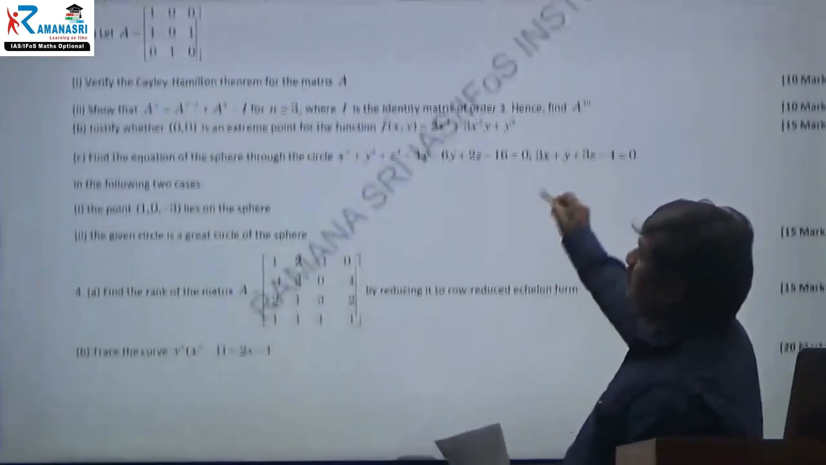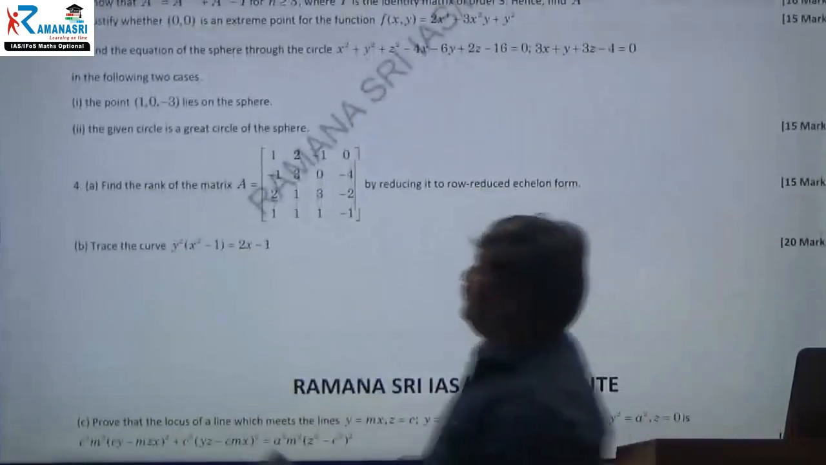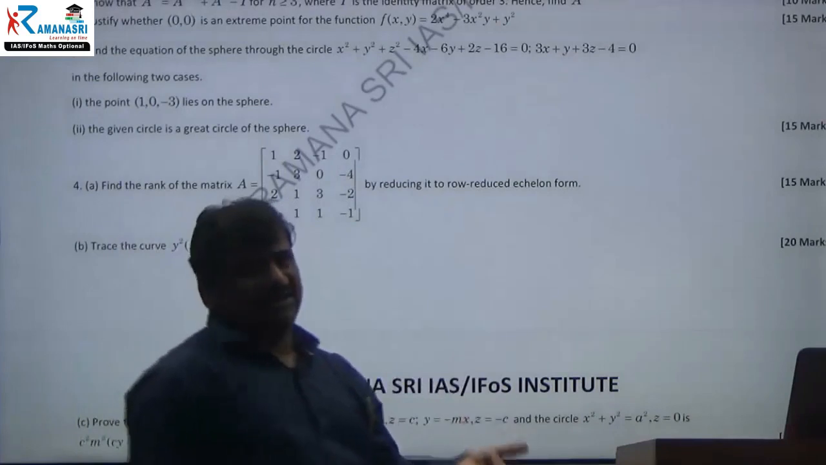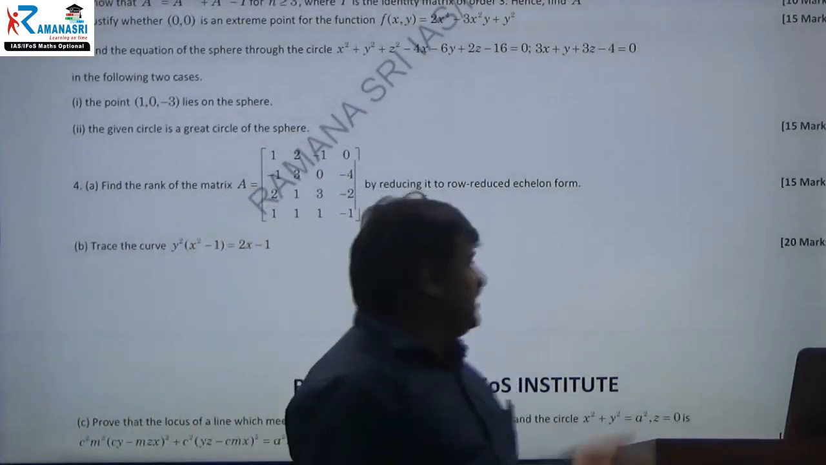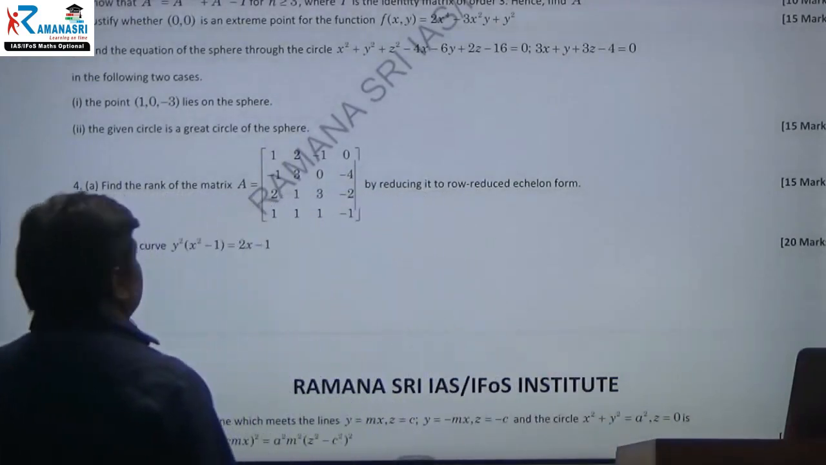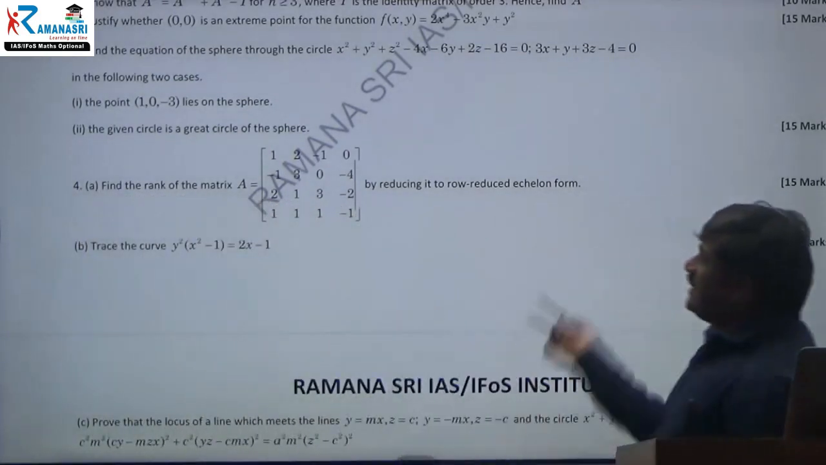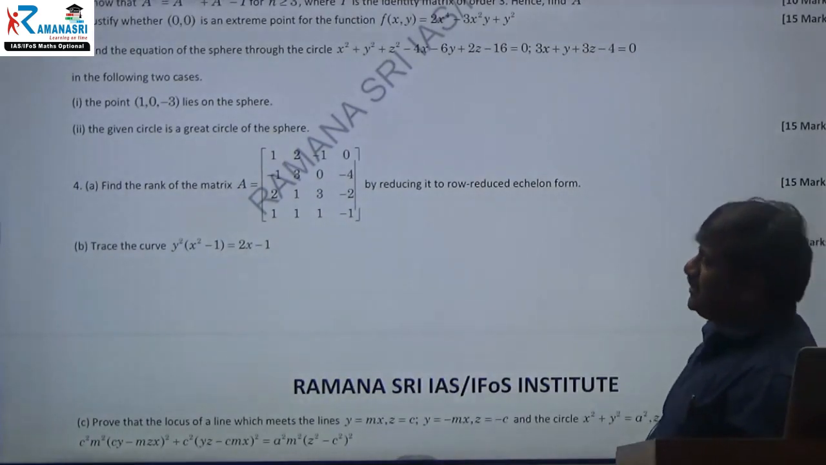And what is the one more linear algebra question? Yes, here we have: find the rank of the matrix by reducing it to row reduced echelon form. Okay, they're asking the rank of the matrix. That's it only. How many marks? 15 marks. Wow. Okay? This is the 10 marker question. They have increased it by 5 marks.